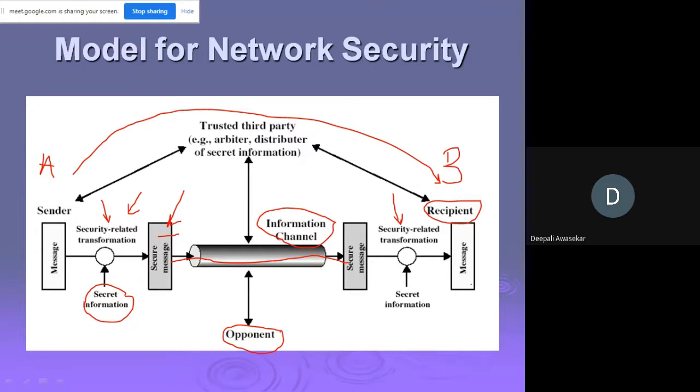So what do we mean by security related transformation? An example is the encryption of the message. Encryption means, I say hello. In your childhood, everyone must have spoken a cryptic language like Chachi Bhasha, Erchi Bhasha, Merchi Bhasha.